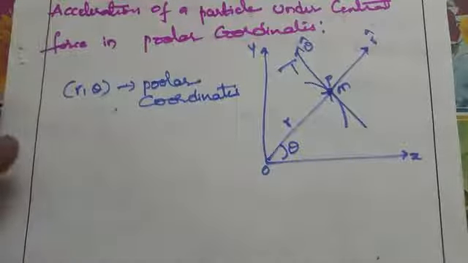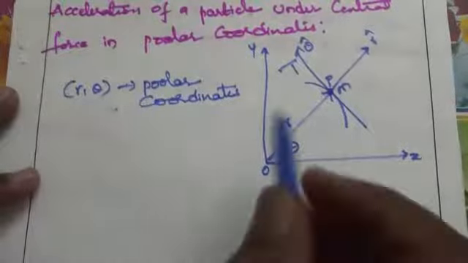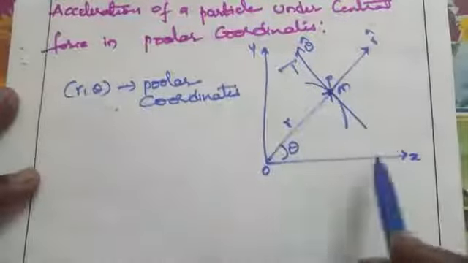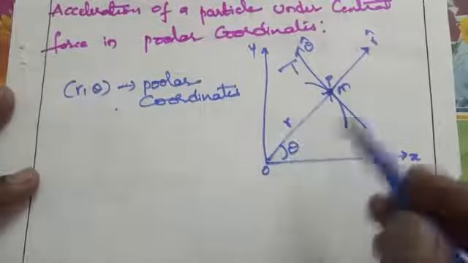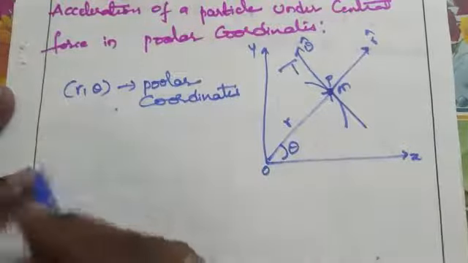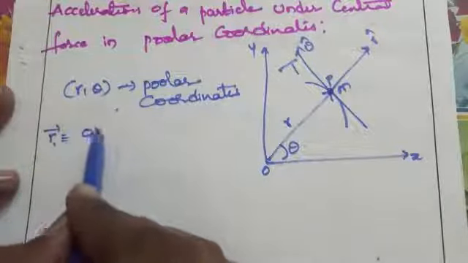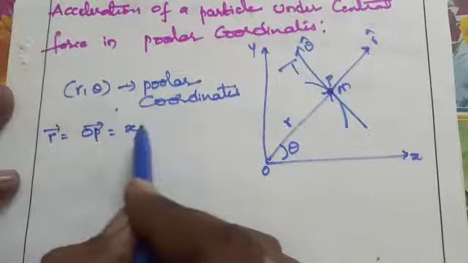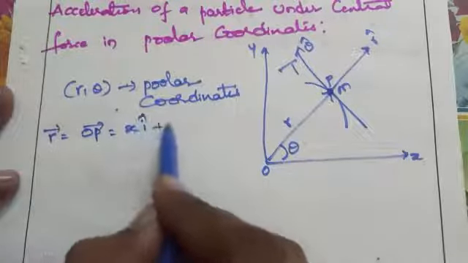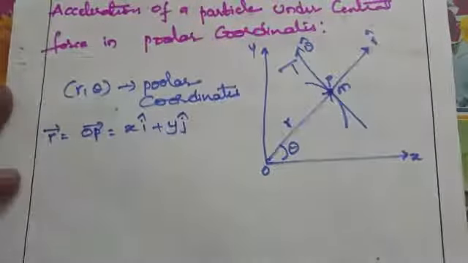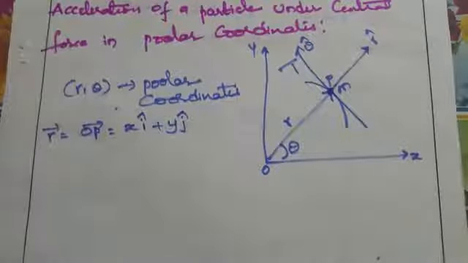According to Cartesian coordinates, the radius vector can be written as r bar equal to OP bar equal to x i cap plus y j cap.